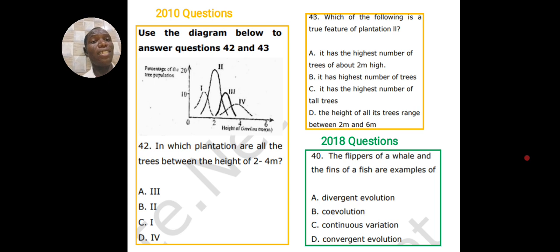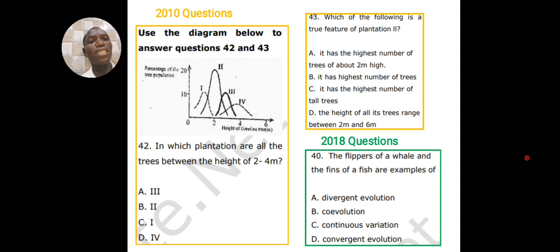B says it has the highest number of trees. C says it has the highest number of tall trees. We know that this is not correct now. Tall trees should be close to 6, which is 4 that has that. The height of all its trees range between 2 to 6. False. That's not true. So the correct answer is actually A.